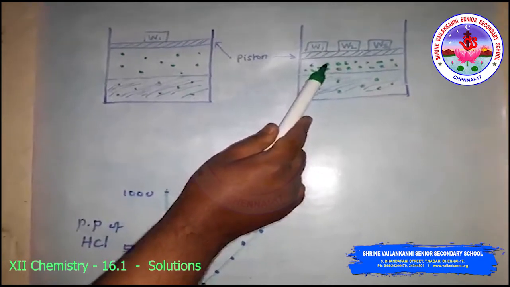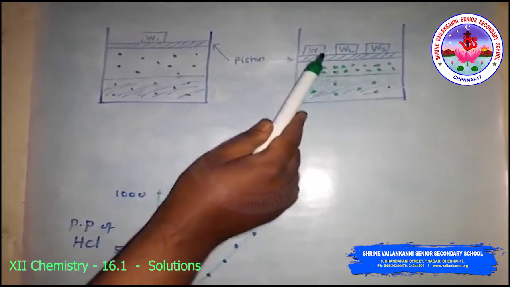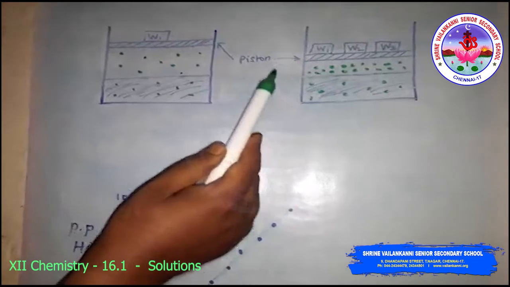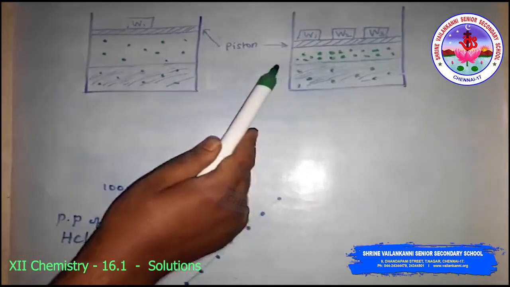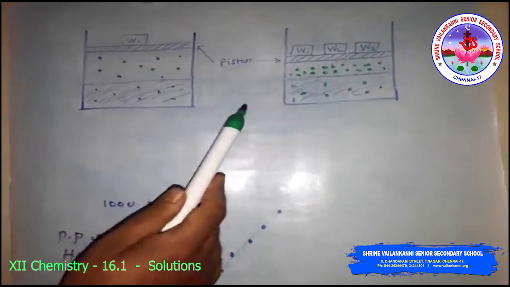So over the solution, and so also the rate at which the gaseous particles are striking the surface of the solution to enter it. So the solubility of a gas will increase until a new equilibrium is reached, resulting in an increase in the pressure of a gas above the solution, and thus the solubility also increases.